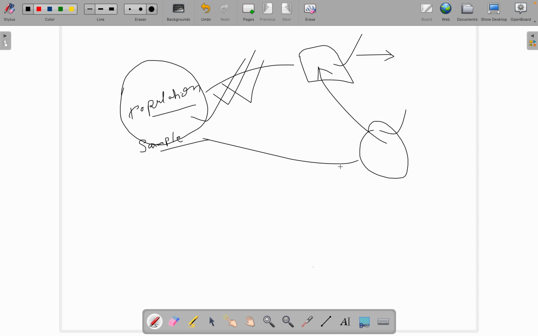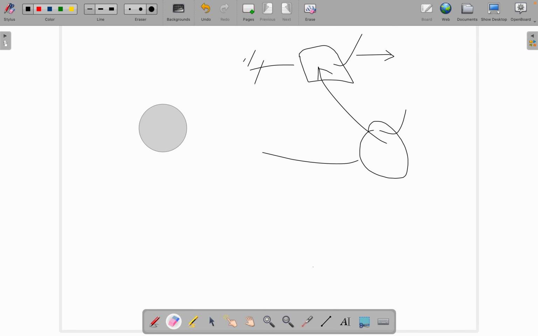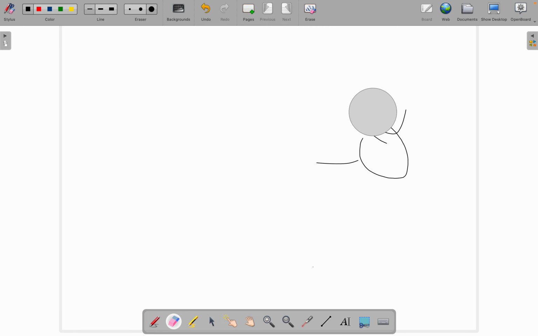Now, creating the sample is also very important. So how will you create these samples? There are many ways to create samples. Some of the methods are like random sampling. The first one is random sampling.